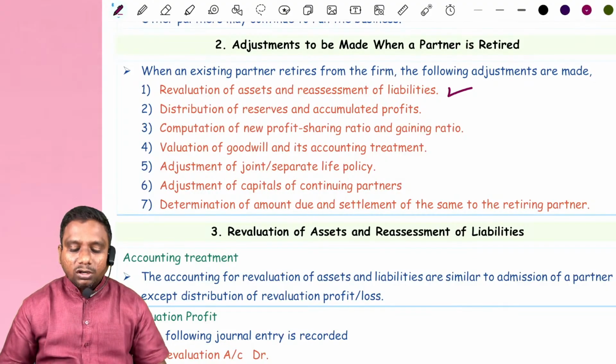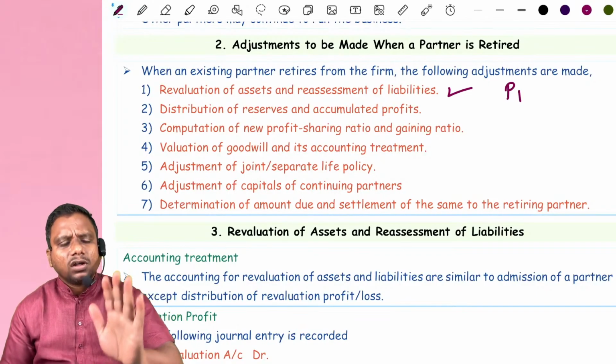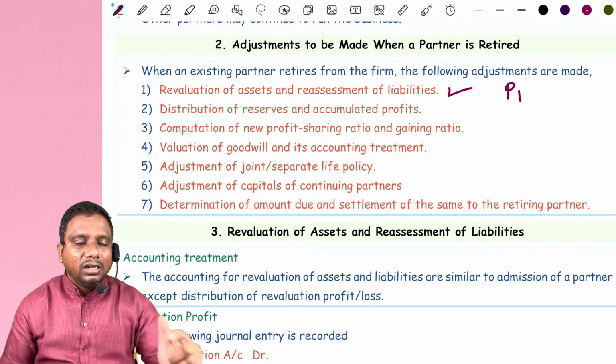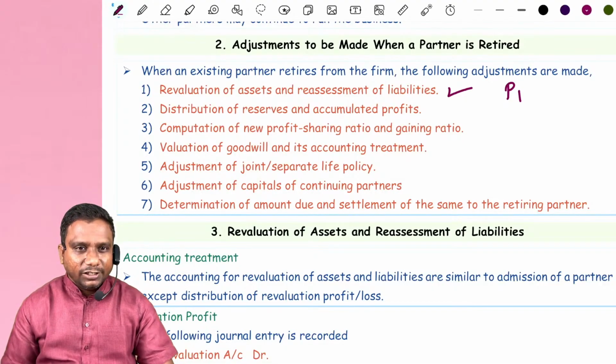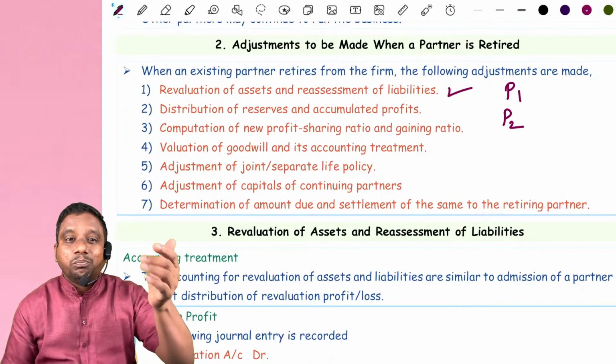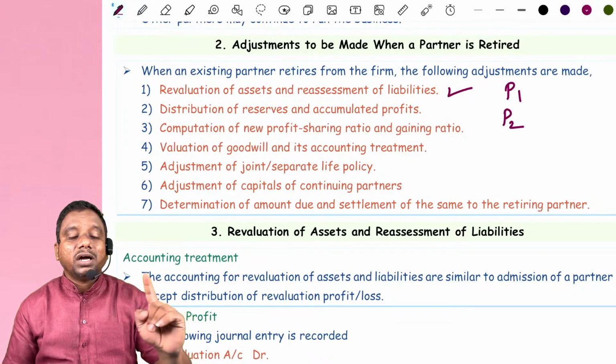In case of the memorandum revaluation account, part 1, profit or loss is distributed to all partners including the retiring partner in their old profit sharing ratio. Part 2: if part 1 was a profit, part 2 is a loss. This is distributed to continuing partners.